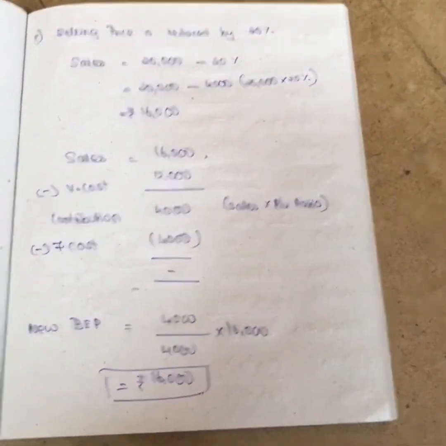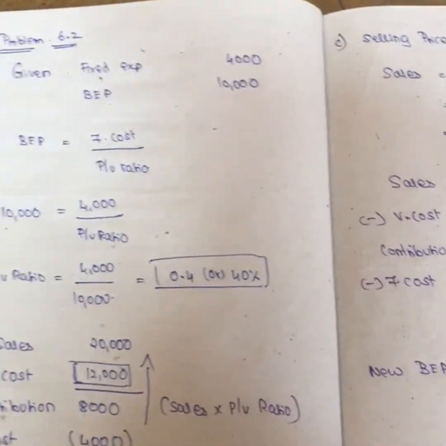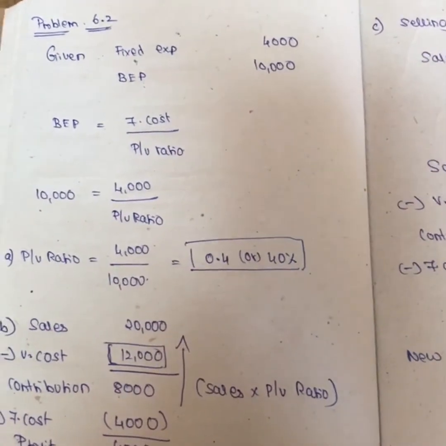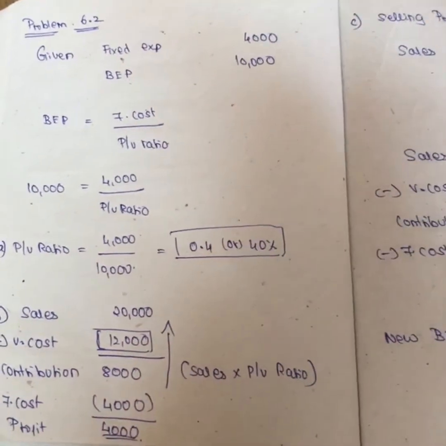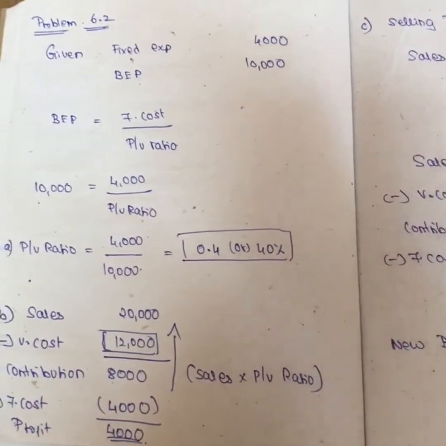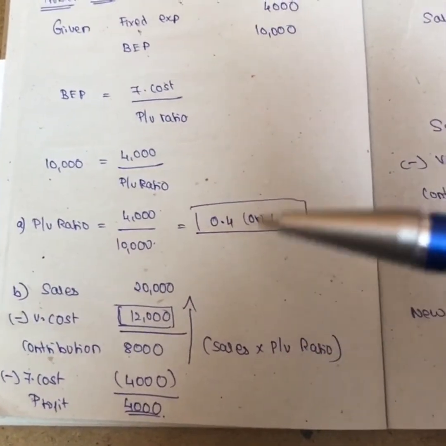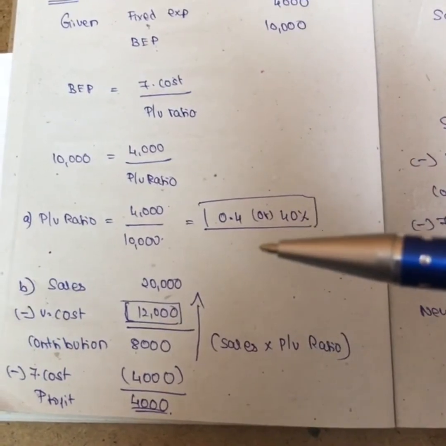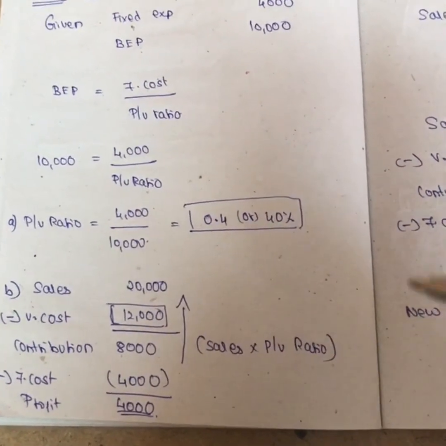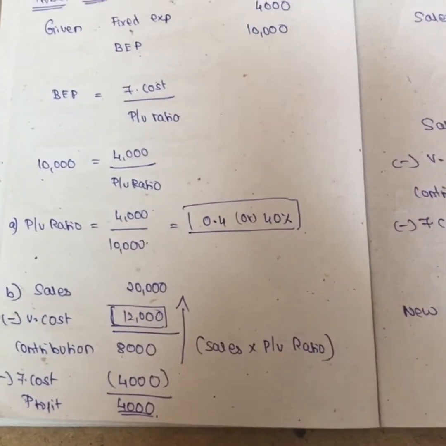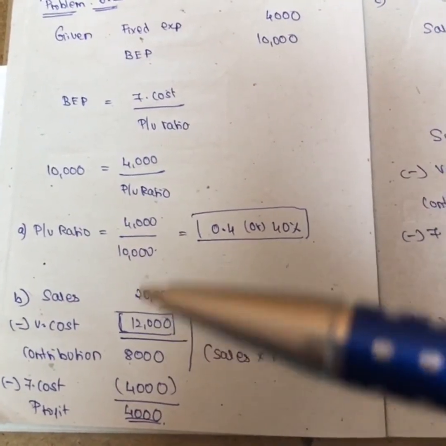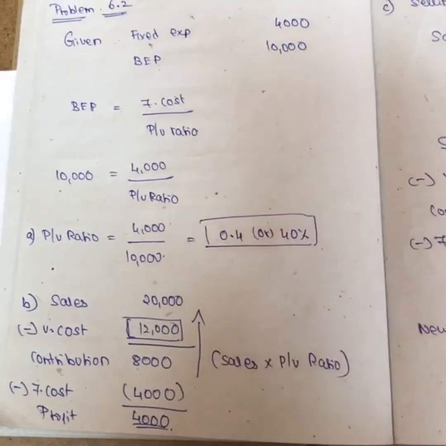Okay, so this is all about problem 6.2, worth marks. First we have to calculate the PV ratio based on the BEP they have given. Based on that, I got my PV ratio as 40%. Part B asks what the profit is if the sales is 20,000. For that we used one formula, sales into PV ratio. Based on that we did the reverse calculation, sales minus contribution, and we got the variable cost.